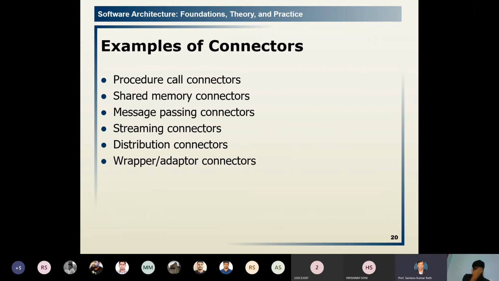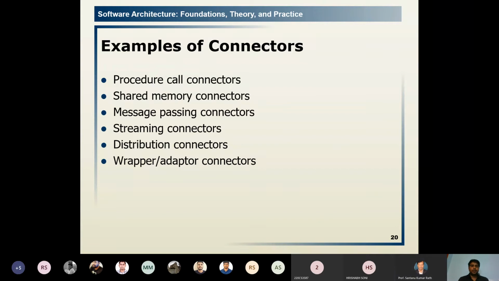So try to remember these important connectors. We will cover every one. These are some connectors we will always repeat or talk about. First one is the procedure call connectors.